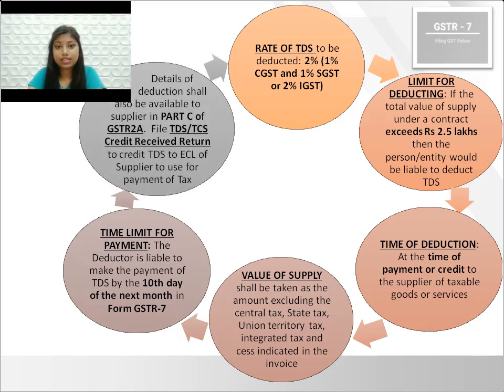The details of TDS paid by the deductor are also available to the supplier in Part C of GSTR 2A. Further, he can file TDS or TCS receipt return to take credit of the TDS amount to his electronic cash ledger.